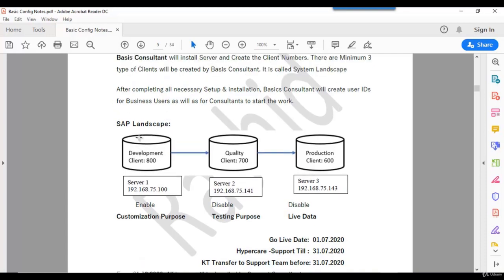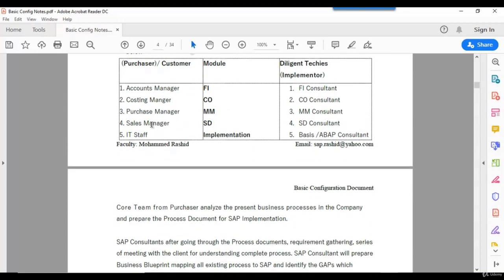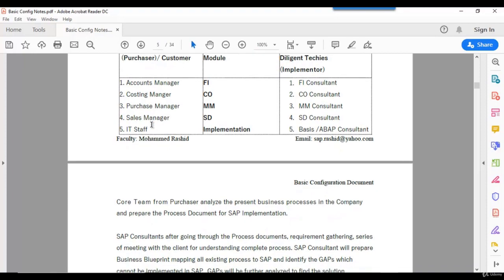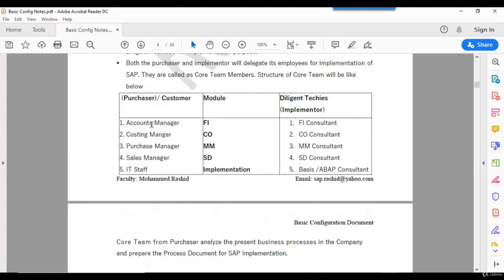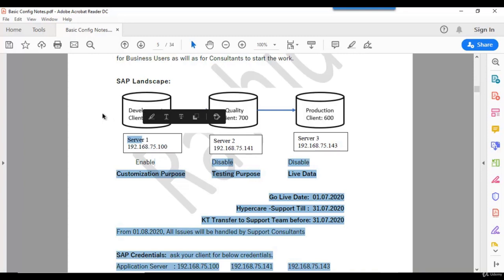For the core team members, there is no requirement to give access to the development client. As per the blueprints, the FI consultant, CO consultant, MM consultant and SD consultant will do the customization in this client. This is customization enabled. That means we can do customization only in this client.